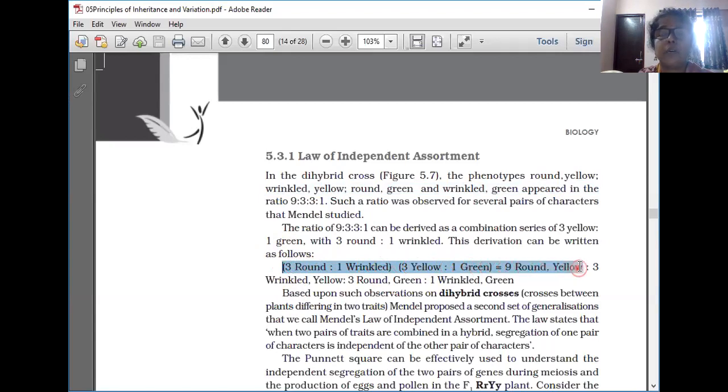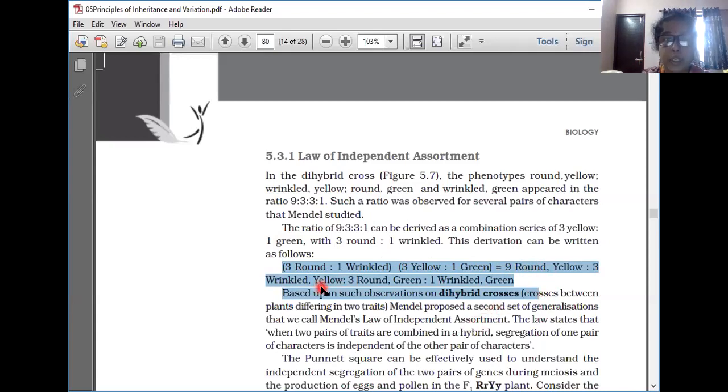Means 9 round yellow, 3 wrinkled yellow, 3 round green and 1 wrinkled green. That is the 9:3:3:1 ratio.